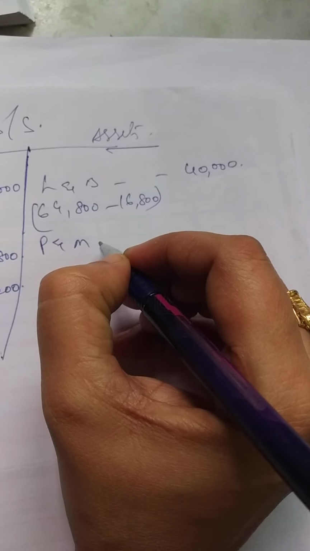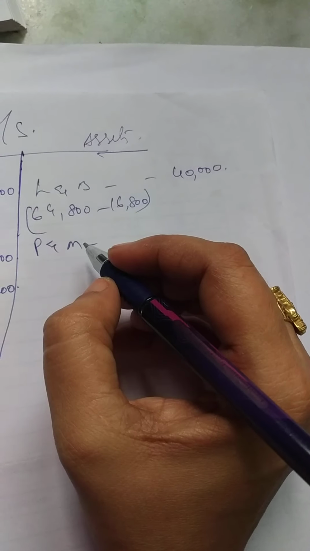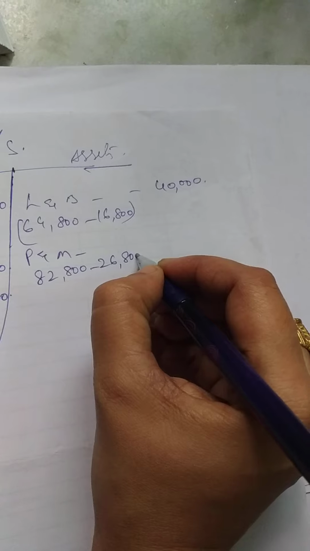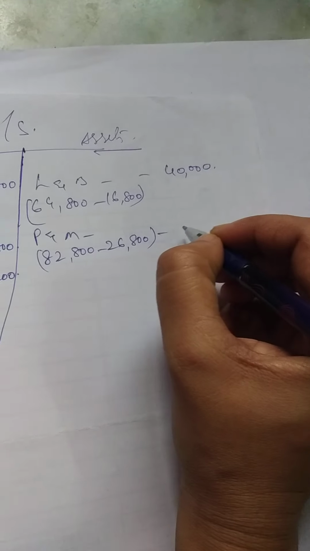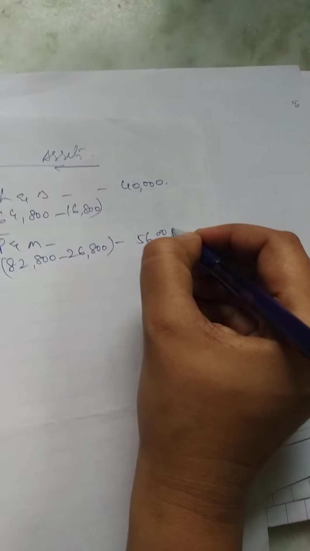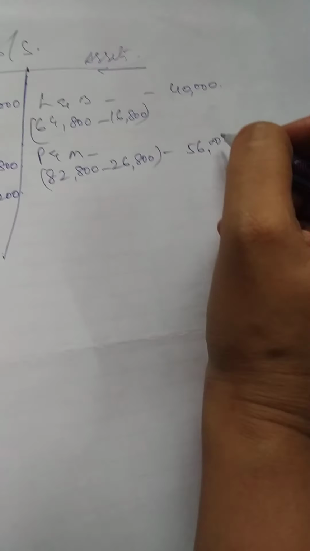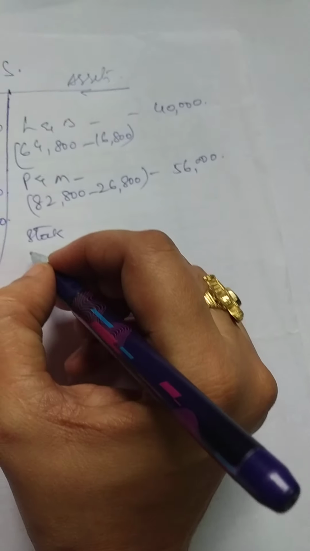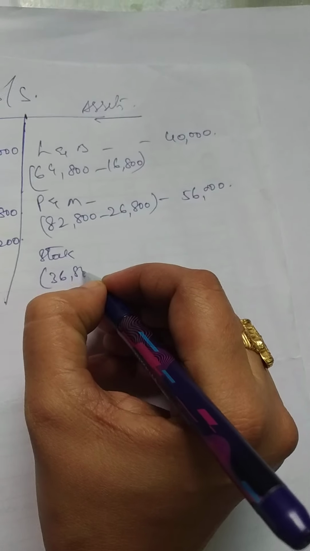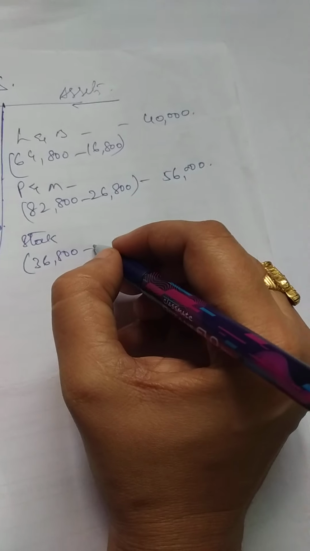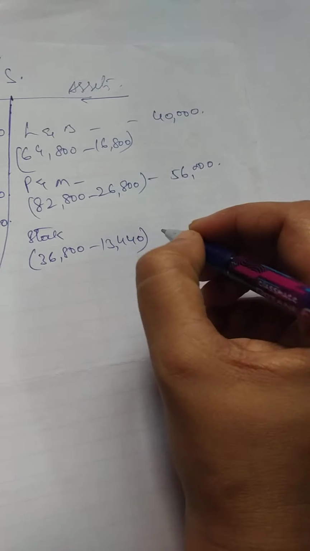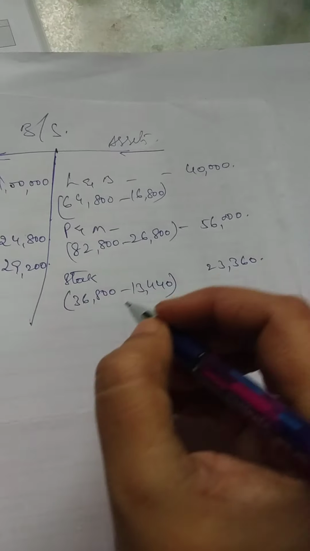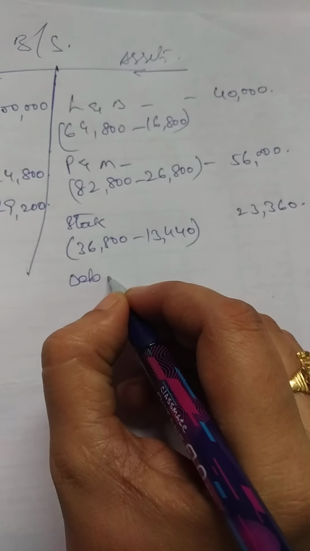Next, plant and machinery. What is the value of plant and machinery? Actually 82,800. He asked to reduce 26,800. So that comes to rupees 56,000. So these were the fixed assets actually. Coming to stock, current assets. Stock, how much has it been given in the problem? 36,800. He asked to deduct 13,440 rupees. So the value of the stock will be 23,360.